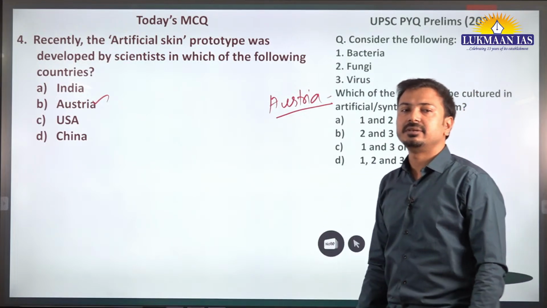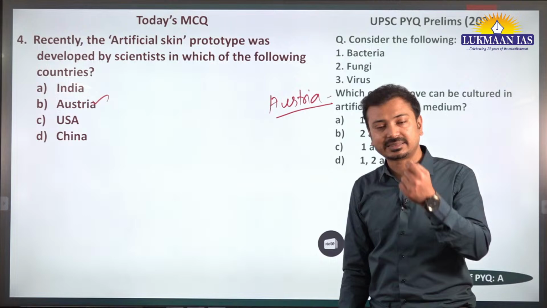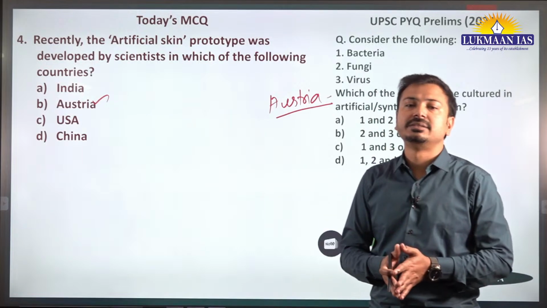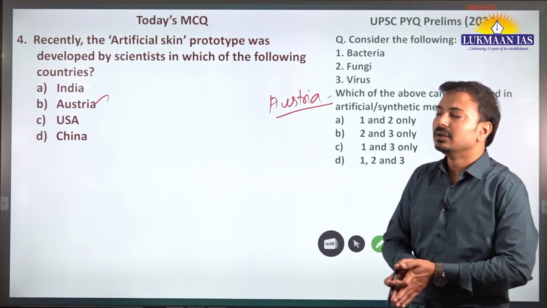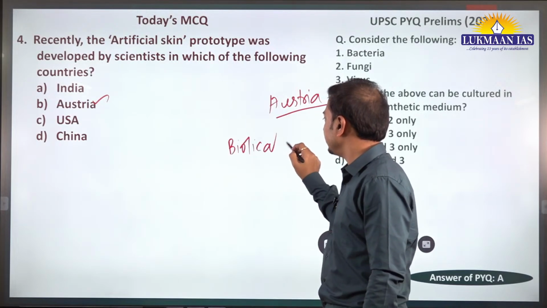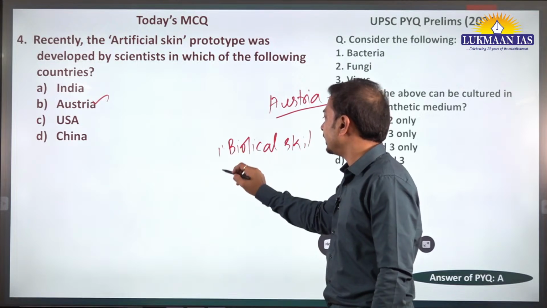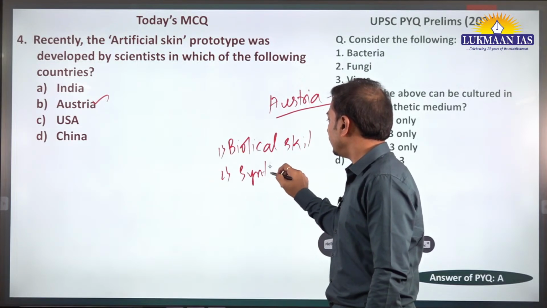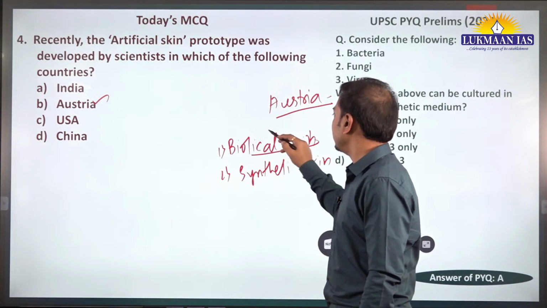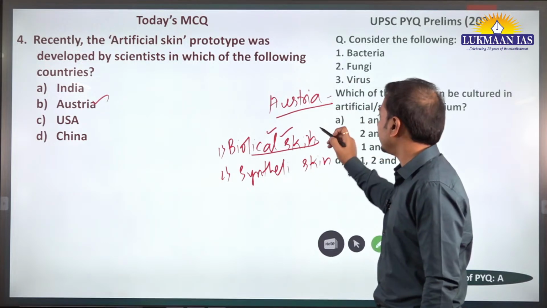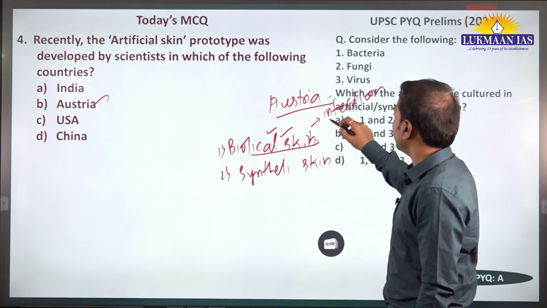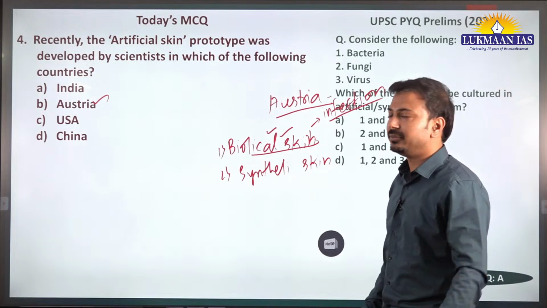Artificial skin is very important, especially whenever there is an accident and suppose there are burns or injuries on the skin and there is need of surgery and replacement of skin. So there are two options. One is to use biological skin and the other is synthetic skin. Both have positives and negatives. Biological skin looks real, but there are chances of infection and other diseases if we are using the biological skin of another person or animal.